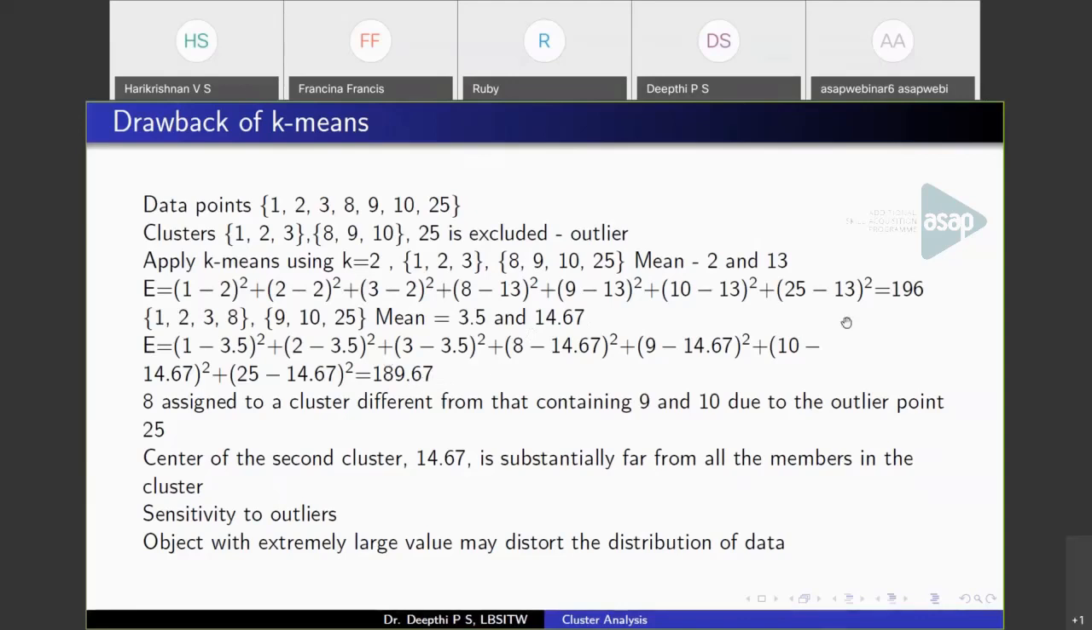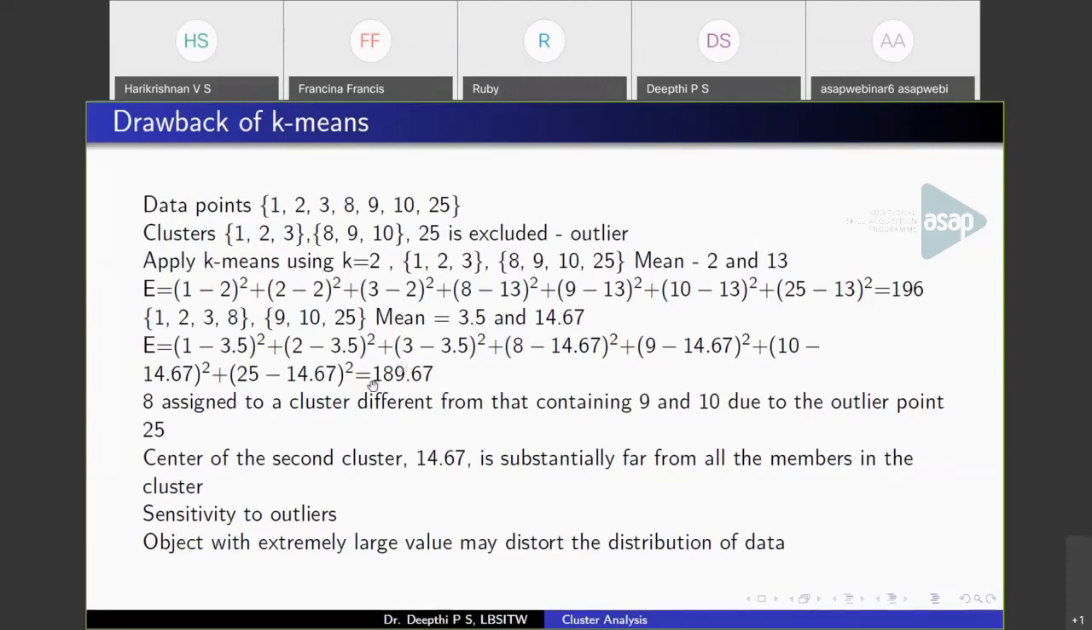Okay. So the squared error criterion is what we aim to minimize. So the within-cluster sum of squares is what you are going to minimize. So you got a minimum value with this partition. So you may come to a conclusion that this is a better partition by looking at the within-cluster squared error criterion.